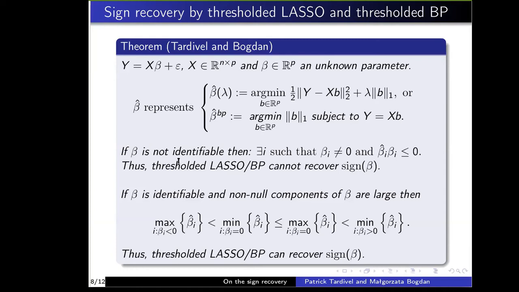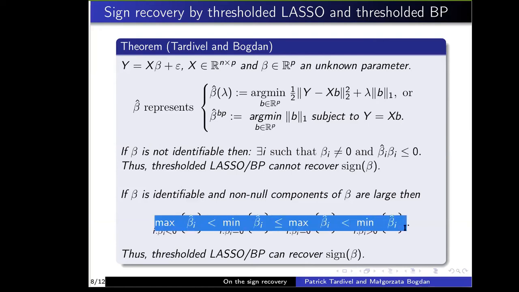Second case, I assume that beta is identifiable and that the non-null components of beta are very large. Then the estimator beta hat separates the non-positive, null, and non-negative components of beta. Thus, we have this chain of inequalities.